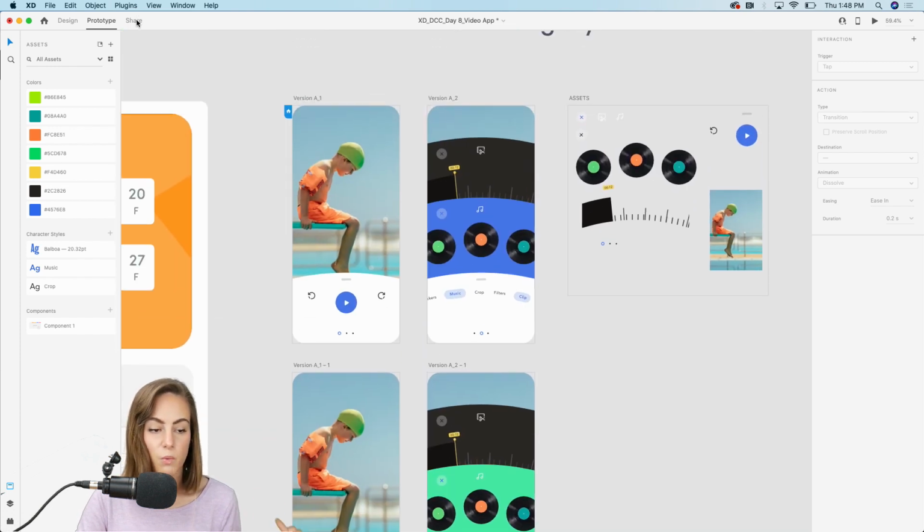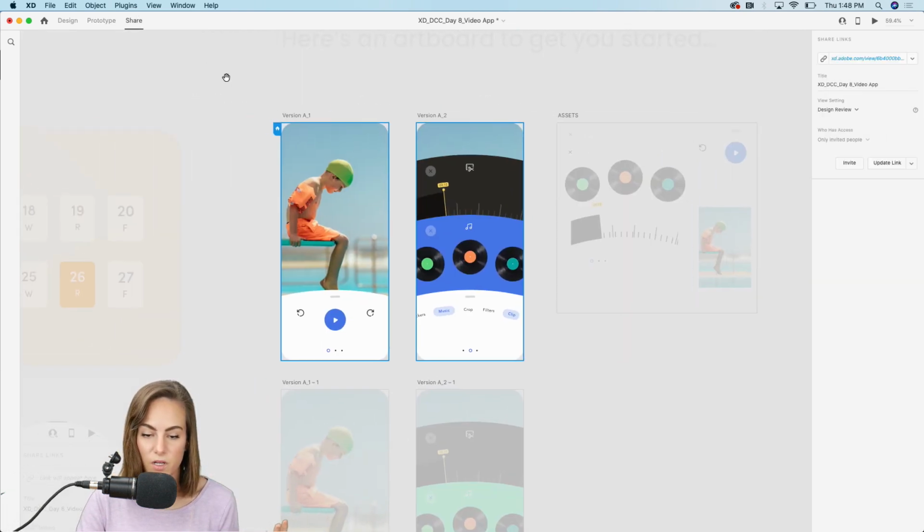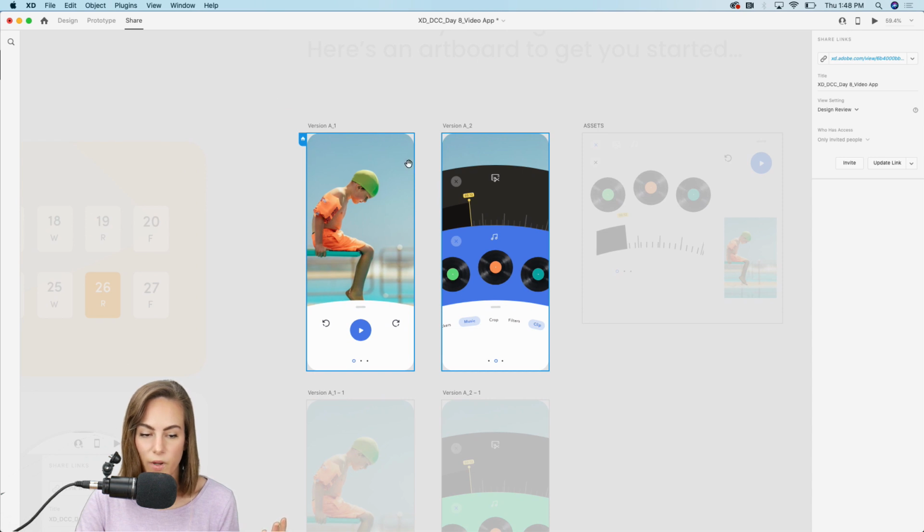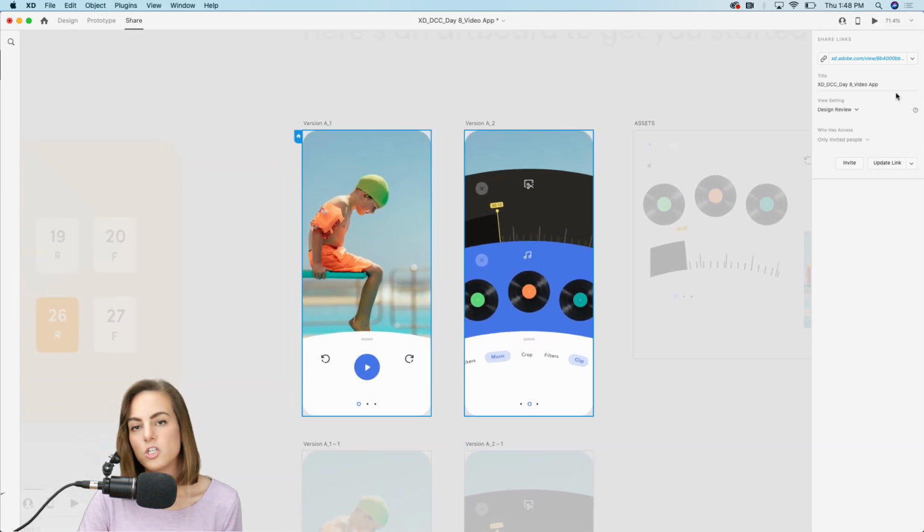Okay, so when we go into our share tab, you'll see right now we have these two selected with this blue border. So that means that when we share over here, the user or whoever we share this prototype with can only see these two artboards. So that's good in the instance where we only want them to see version A. So maybe we're only sharing this with one particular user.